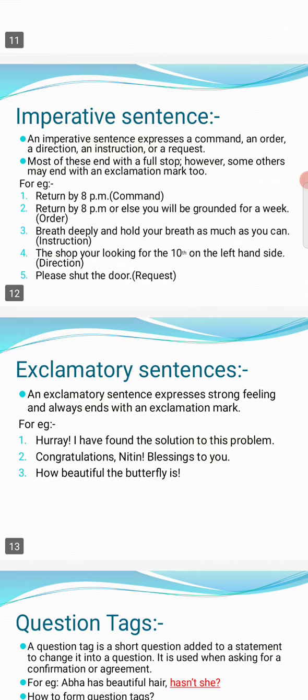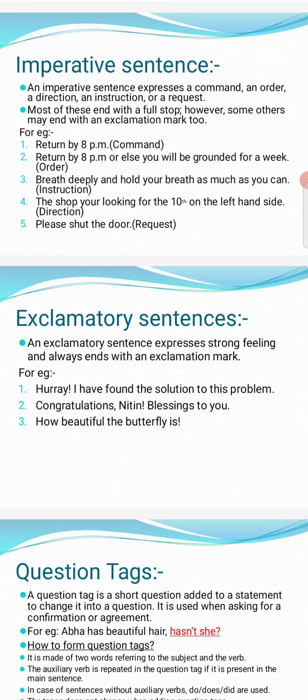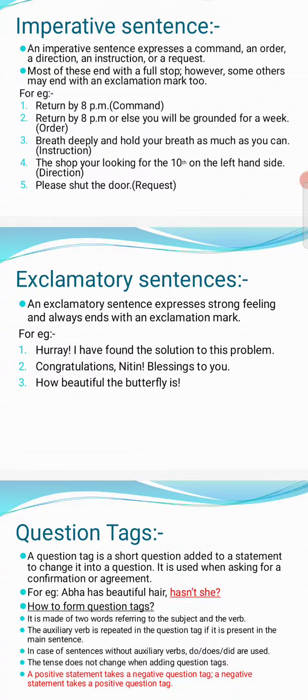Now next comes the imperative sentence. An imperative sentence means a sentence which has a command, a request, an instruction, or advice. That type of sentence is called an imperative sentence. An imperative sentence expresses a command, an order, a direction, an instruction, or a request. Most of these end with a full stop. However, some end with exclamation marks also.